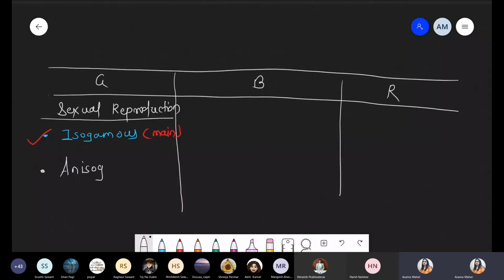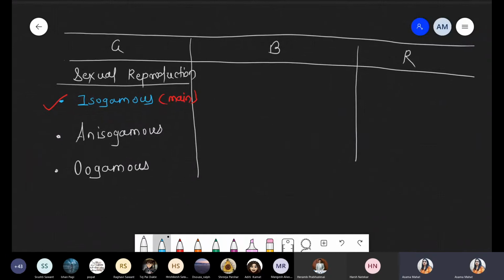In some examples, we can observe the presence of this anisogamous, as well as the advanced one, that is oogamous mode of reproduction, also present in green algae. So under the oogamous, we are taking an example because questions come from the most advanced point. One example is Volvox, also called the rolling alga, and another example, Chara, with multicellular sex organs.